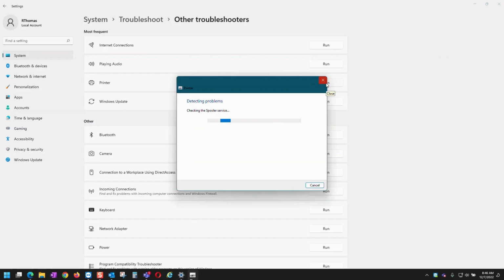What it does is a self-diagnostic in the background, and if there is anything stuck in the printer queue, it's going to just automatically clear that. And if there's anything else, just let your IT department know.